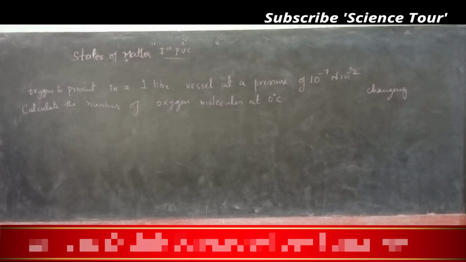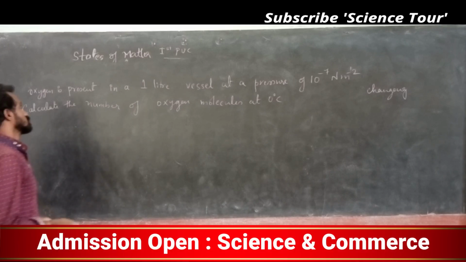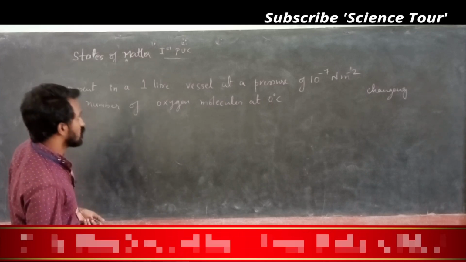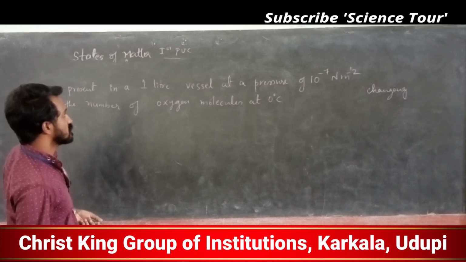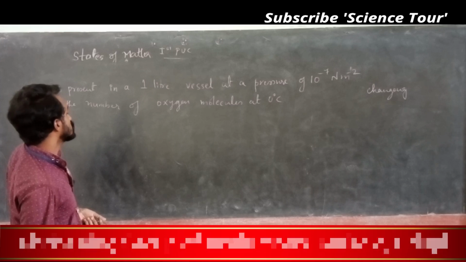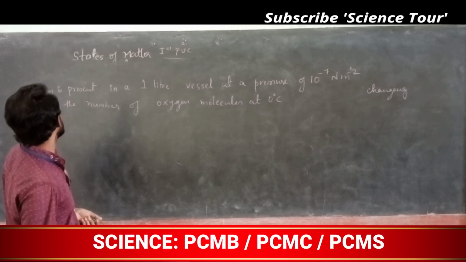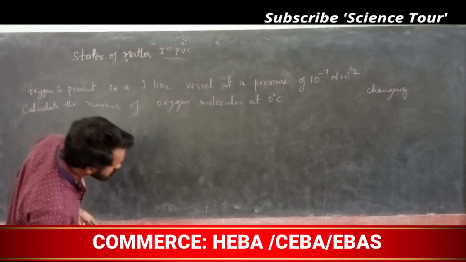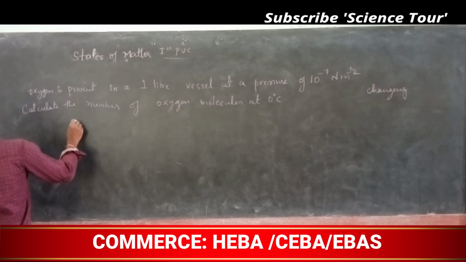Okay, my dear students, this is homework for you. Oxygen is present in a 1 liter vessel at a pressure of 10 to the power minus 7 Newton per meter square, and calculate the number of oxygen molecules at 0 degrees Celsius. I will tell you what the given things are.